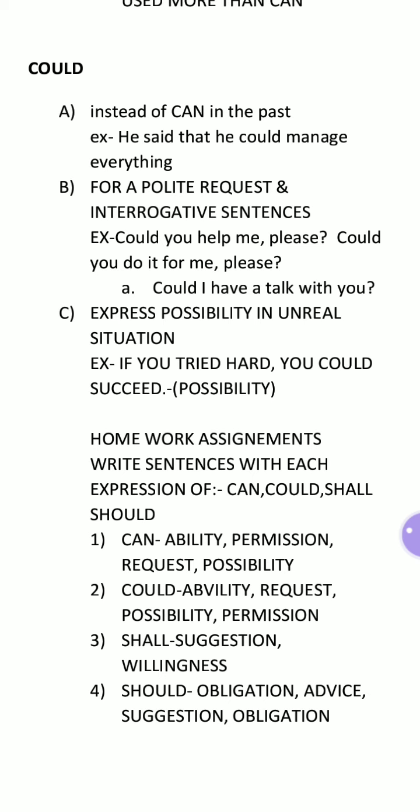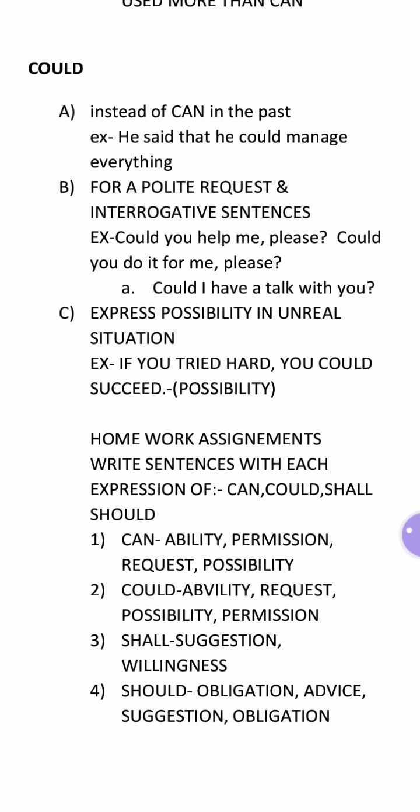I can purchase this bag at the cost of my pocket. So this is the ability. You write some sentences expressing ability using can, and then after this sentence you write another. Similarly, the next sentence you write showing permission and then possibility. Got it?